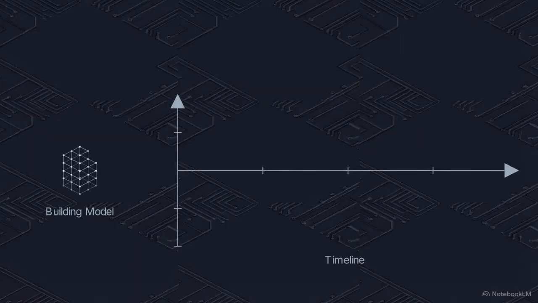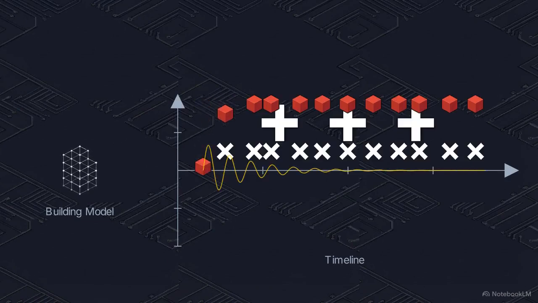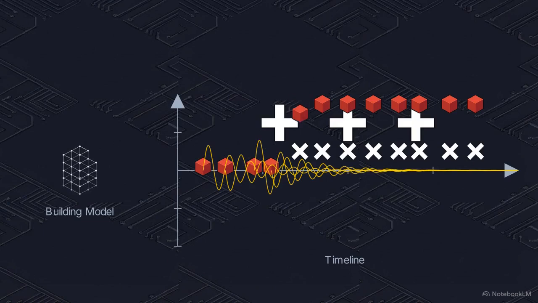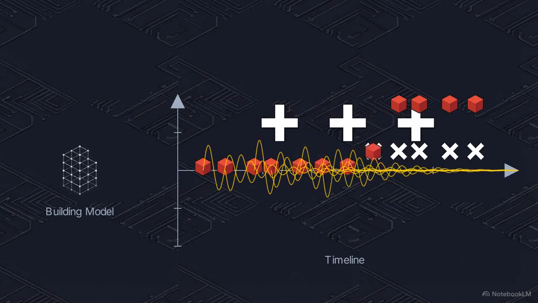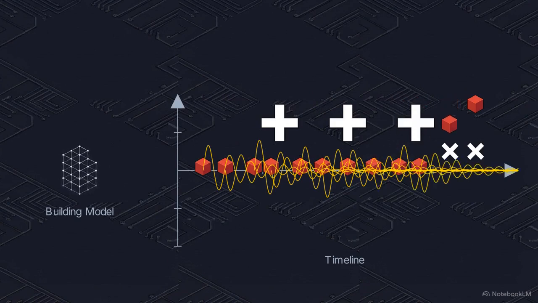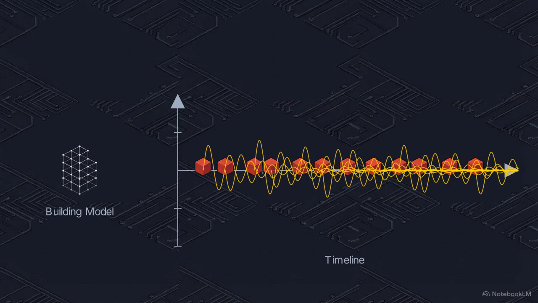This animated diagram plots how we handle that continuous barrage. As each new hit drops onto the timeline, we use convolution to multiply it by the building's unit impulse response. Convolution is a mathematical operation that expresses how the shape of one function is modified by another, effectively letting us apply the building's known wobble to every single incoming tap. Then superposition takes over. Superposition is the physical principle stating that the total response caused by multiple overlapping forces is simply the sum of the responses caused by each force individually.